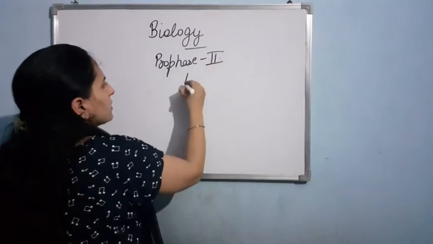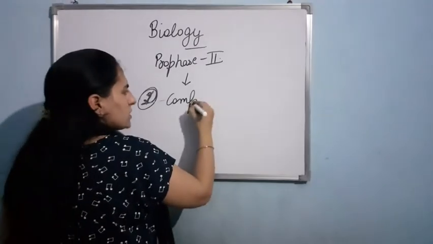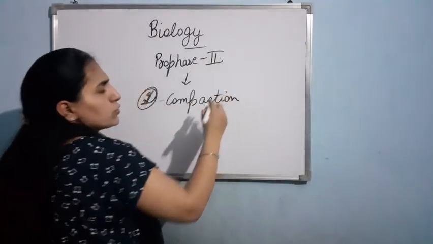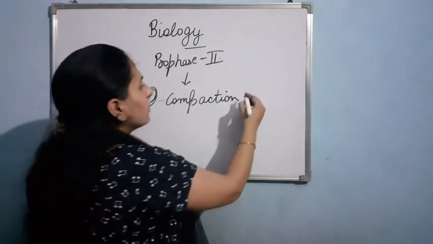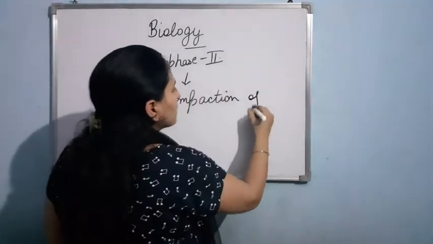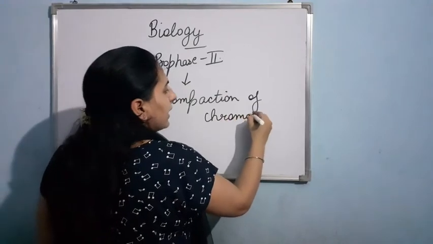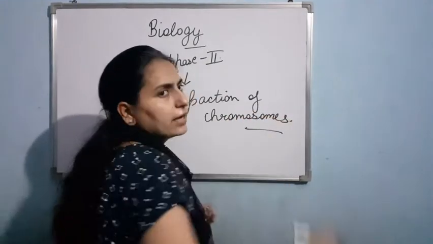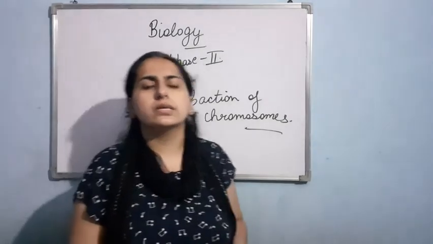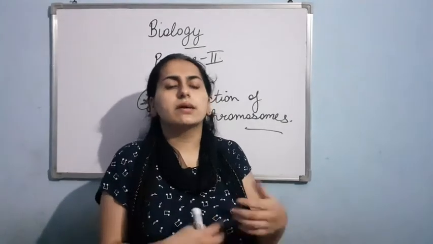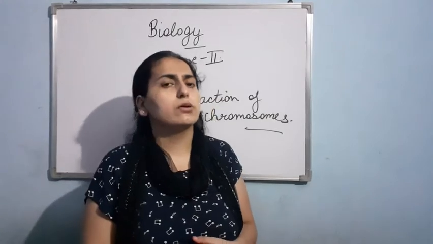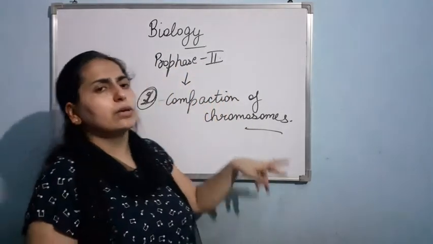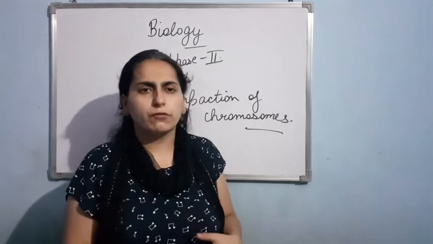What is happening in prophase second is very similar to mitosis. Firstly, there is compaction of chromosomes. As you know, the chromosomes will get condensed and attain a proper distinct shape. Then the nuclear membrane will disappear. The nucleolus will also disappear. The rest of the organelles like ER and Golgi bodies will also disappear. These are the peculiar characteristics that happen in prophase second.